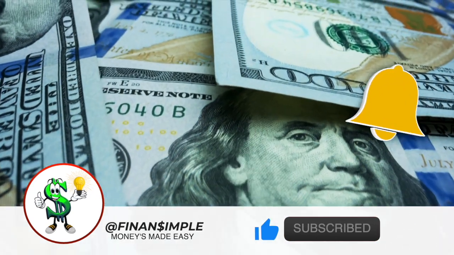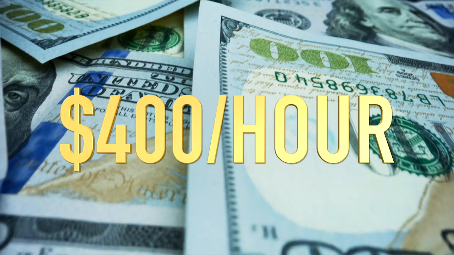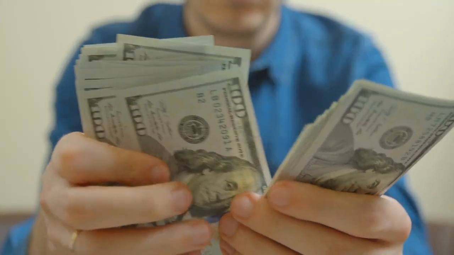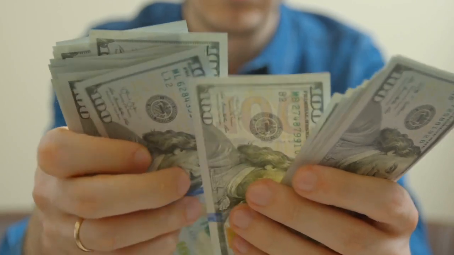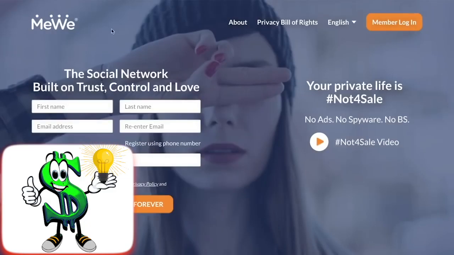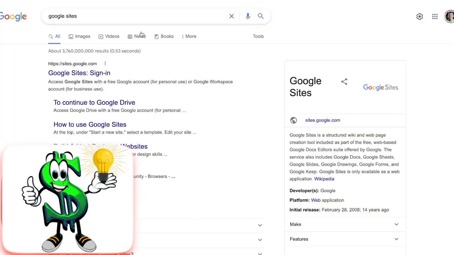And here is how to earn over $400 every hour and make thousands of dollars each day, all with a simple affiliate marketing strategy through a website. Don't worry, we'll take you through the entire process step by step. Let's get started. For step number one of this really lazy method, you must visit a website hosting service called Google Sites. So open sites.google.com.